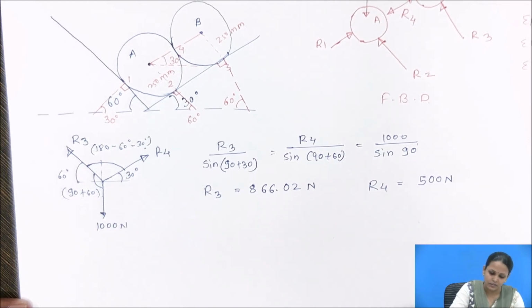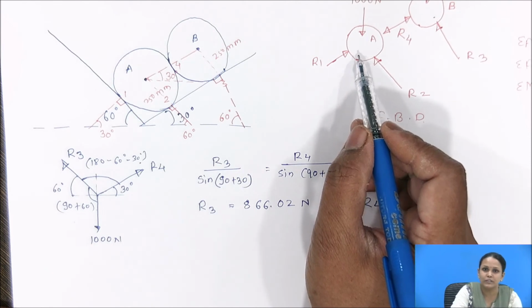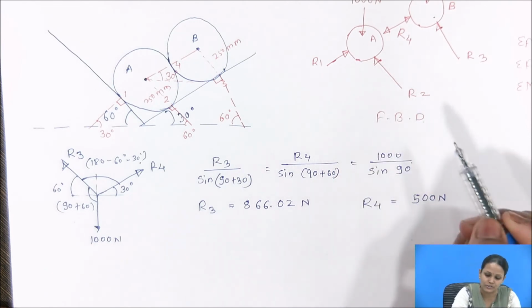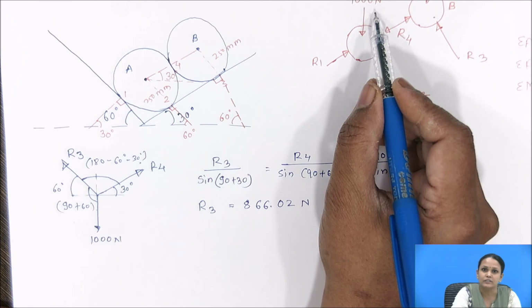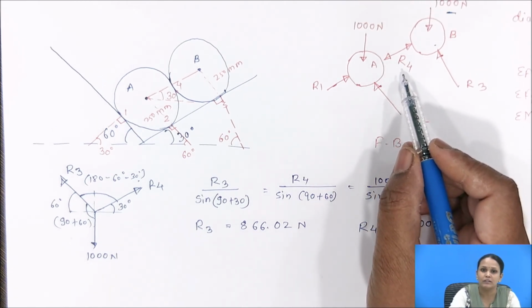Now I will go for sphere A. If we observe sphere A, we have four forces: R2, R1, the weight W and the reaction R4. So here we cannot apply Lami's theorem.